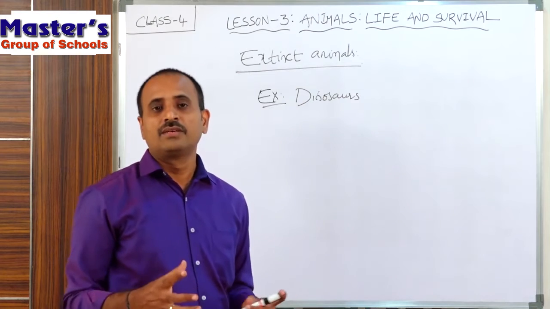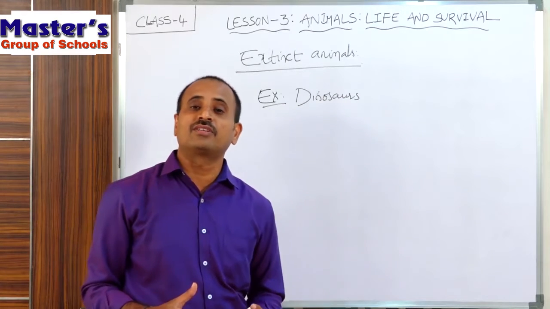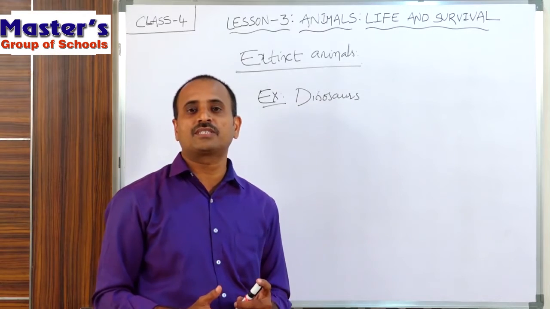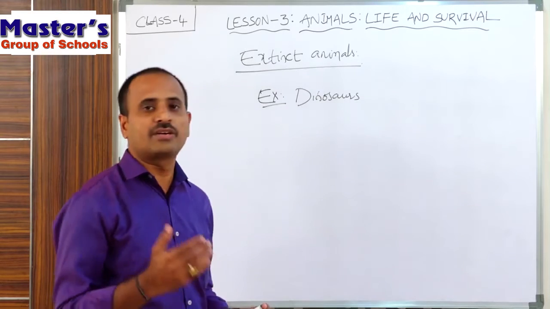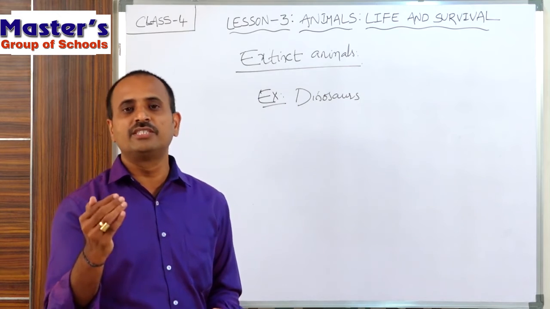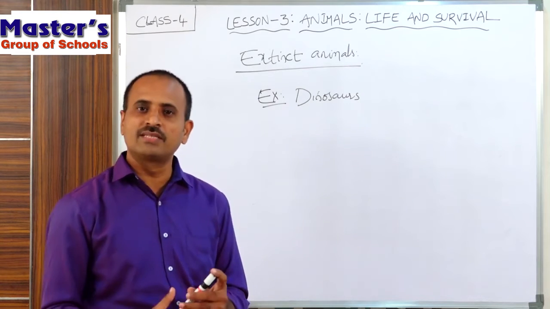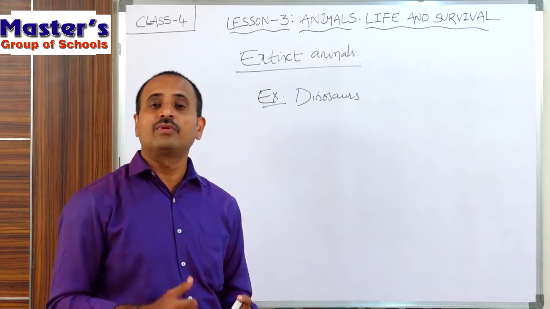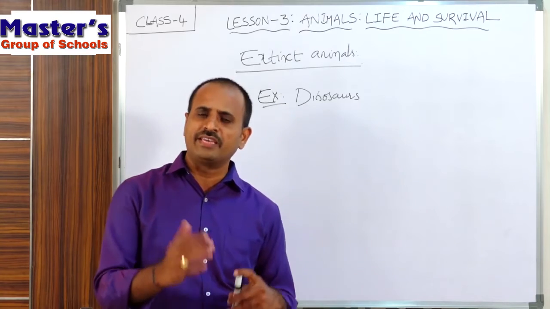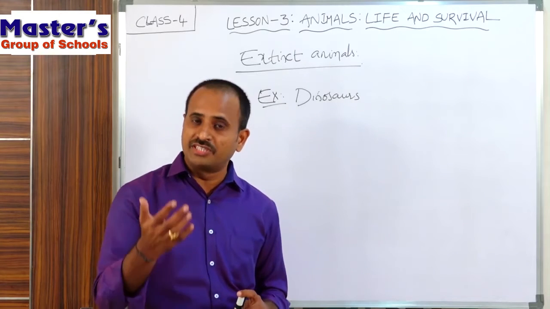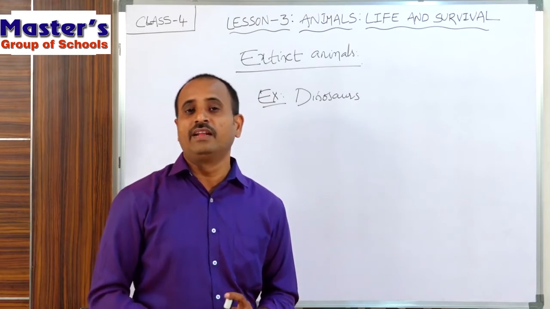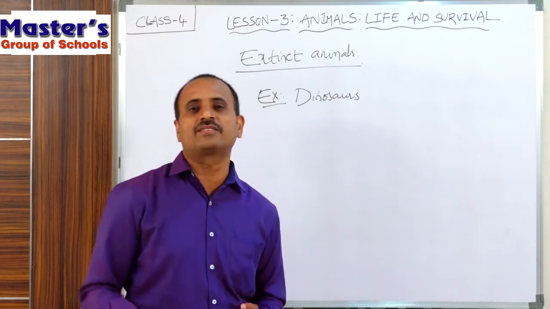Because some animals do not adapt their special features according to the changing climate, changing food habits, and changing habitats. Day by day, year by year, there will be change in the climate, in the food, and in the habitats also.